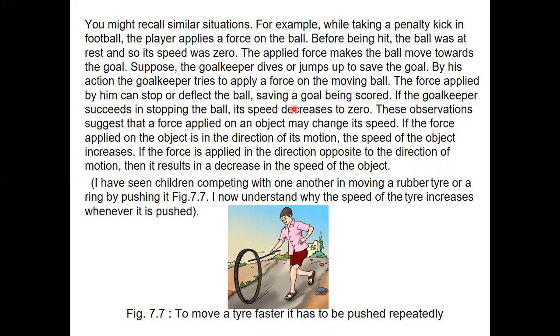The force applied on an object may change its speed. If the force applied on the object is in the direction of its motion, the speed of the object increases. See children, when the applied force is in the direction of the motion of the object, obviously the speed of the object also increases. If the force is applied in the direction opposite to the direction of the motion, then it results in the decrease in the speed of the object.